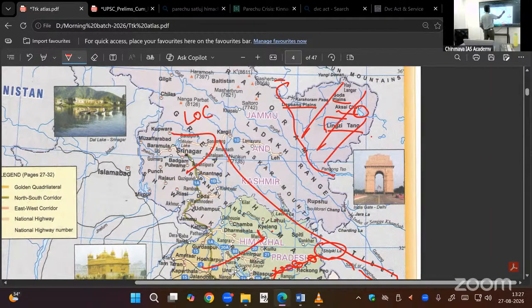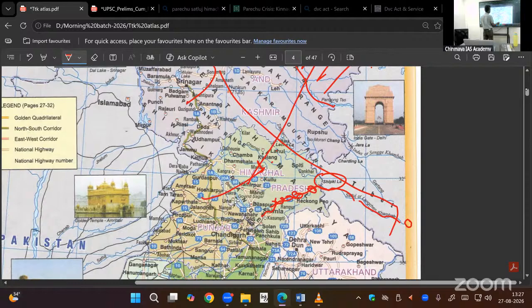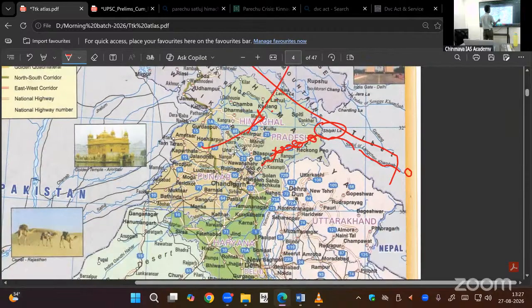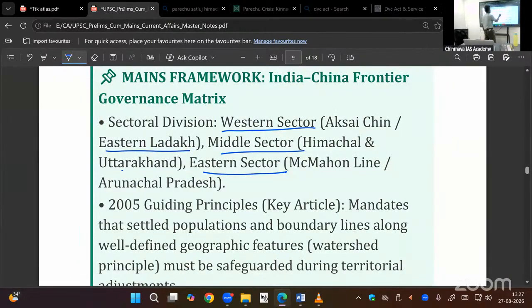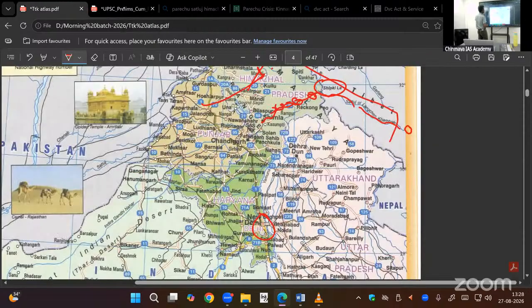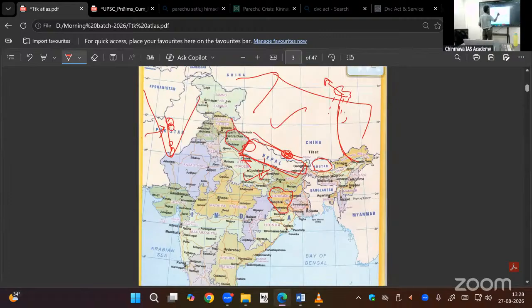If they occupy this, then they are coming close to our national capital, Delhi. So in future, the security of Delhi is a question. They are moving towards Delhi now, so that point is very important. Then the middle sector, Himachal Pradesh and Uttarakhand. Eastern sector, Arunachal Pradesh mainly. So along the boundary, we can understand the states. Here, the states of Himachal Pradesh and Uttarakhand. The eastern sector is this one, the western sector.